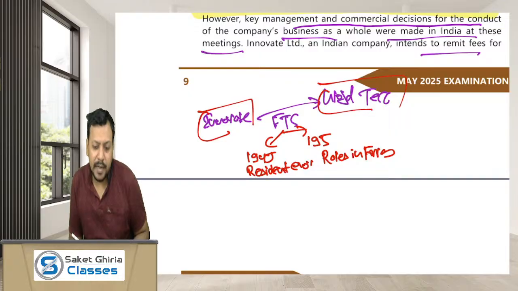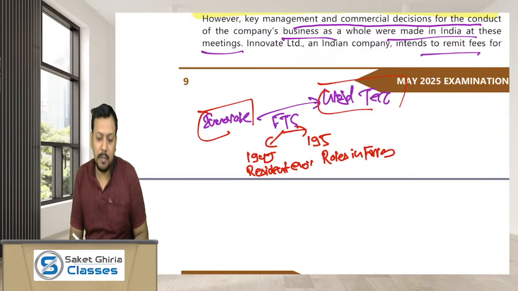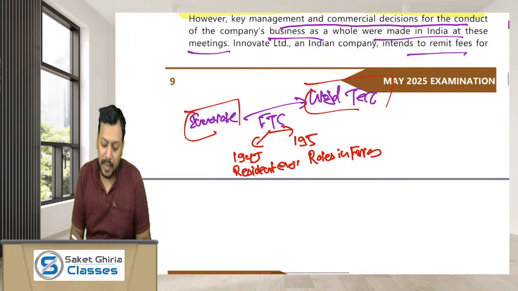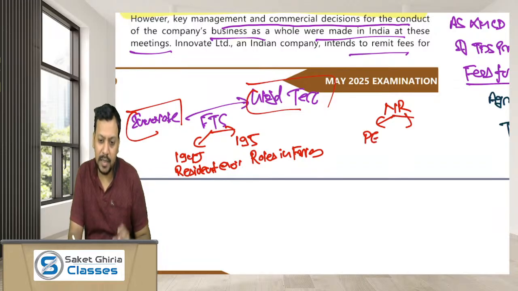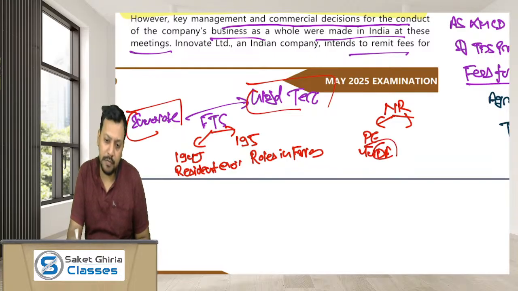Sir, what would be the rate at which the FTS income will be taxed in the hands of the non-resident? It depends upon whether the non-resident has a PE in India or not. If the non-resident has a PE in India and the services are effectively connected with such PE, then the tax liability would be under 44DA, and the rate of tax of the foreign entity will apply. And here, as it is a company, the rate of tax would be 35%.